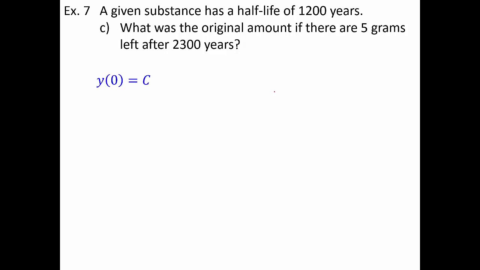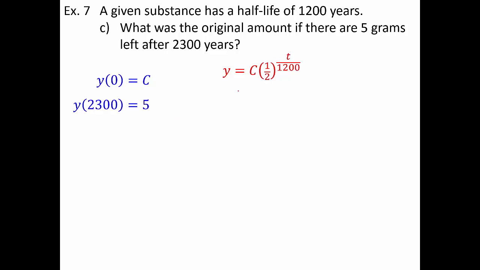So in this case, I'm just going to define my initial amount as c, and that c is the value that I'm looking for as the answer to this question. I know that after 2300 years, there's going to be 5 grams left, so y of 2300 equals 5. And I also know that I can use the model that I had in the previous examples. The only difference is, instead of writing 108 for c, I'm going to leave c as c.